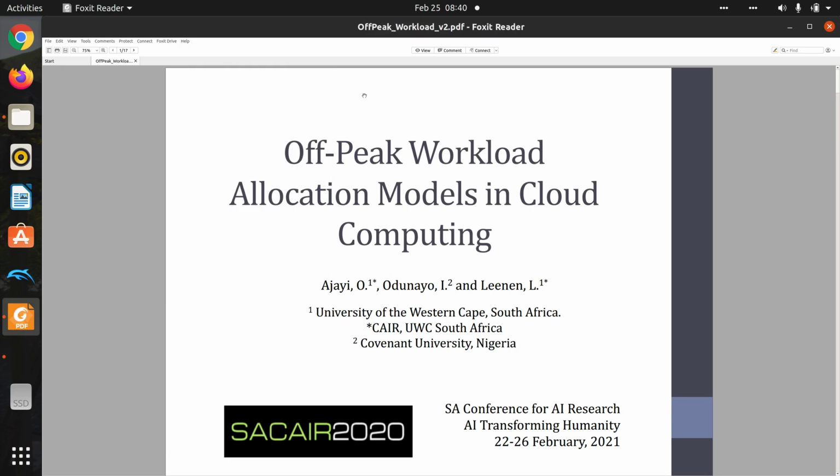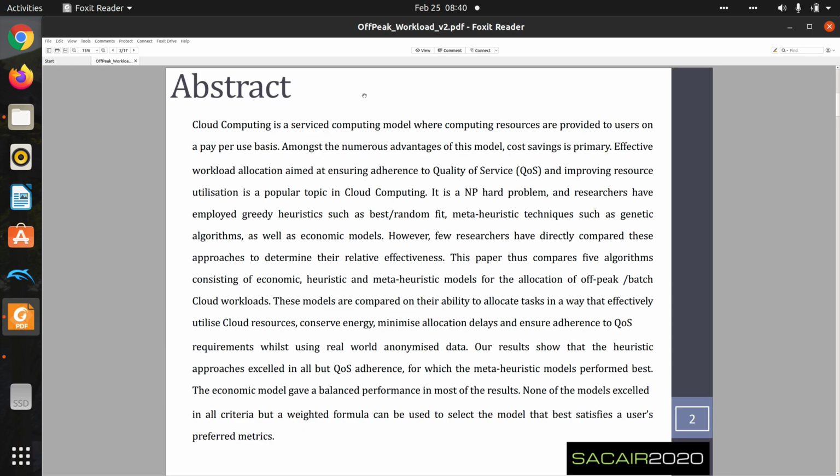Good day, my name is Ajayi Olasupo, and on behalf of the other authors, I'm presenting our paper titled Off-Peak Workload Allocation Models in Cloud Computing from the University of Western Cape, South Africa. This is the abstract, which gives a summary of the work. This paper focuses on comparing five workload allocation algorithms consisting of economic, heuristic, and meta-heuristic models for the allocation of off-peak or batch workloads in cloud computing.